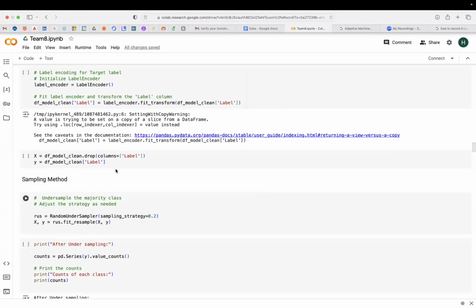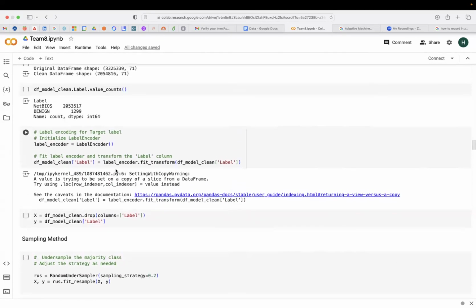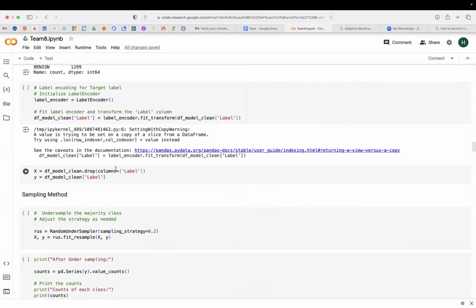X is the data frame that contains our features, and Y is the data frame that contains our label. Like we've already mentioned, the NetBIOS rows are about 2 million when compared to the benign rows. So this is significant data imbalance. So we try to balance the data set for effective modeling.